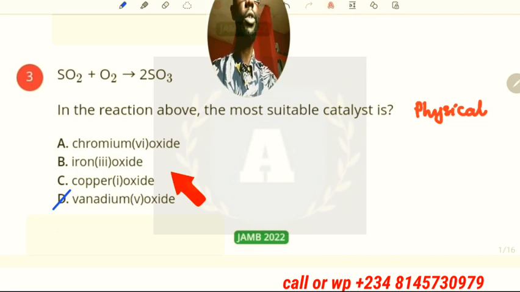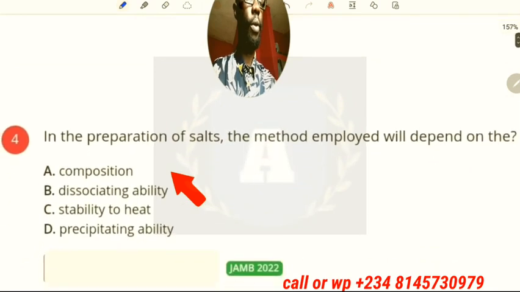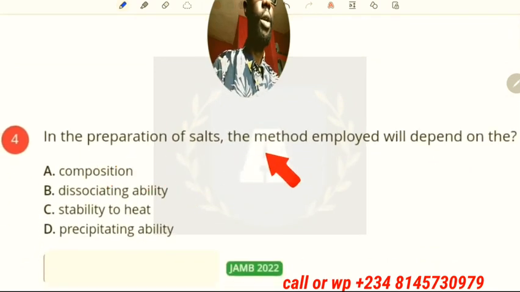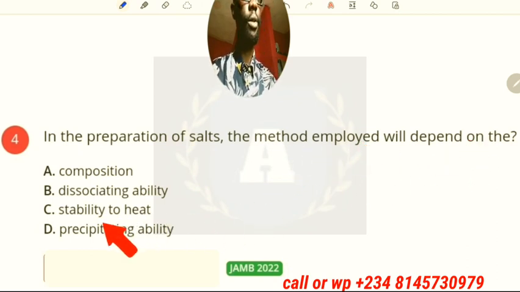That's a physical chemistry question. Now the fourth question here says, in the preparation of salts, the method employed will depend on the, okay, so this is also a physical chemistry question.